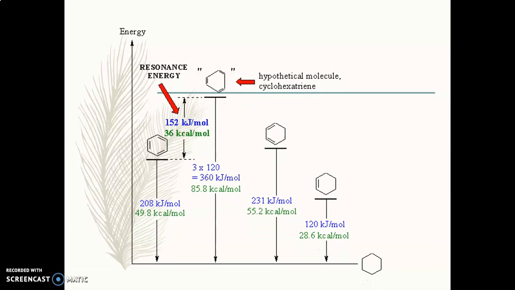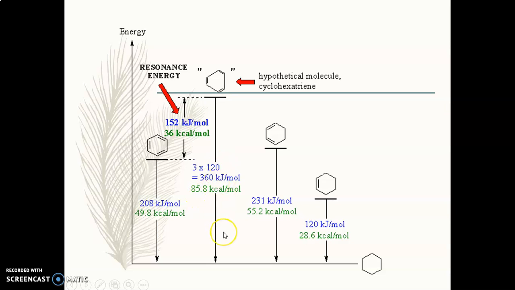This is known as the extra stability of benzene, which can be easily explained depending upon this particular graph. Here you can see that when a single double bond containing compound undergoes the heat of combustion study, it is converted into cyclohexane by evolving 28 kilocalorie per mole. Here we will focus on the kilocalorie per mole unit. When two double bonds are there, it comes to cyclohexane by evolving 55.2 kilocalorie per mole. For the hypothetical structure, from this 28.6 we get